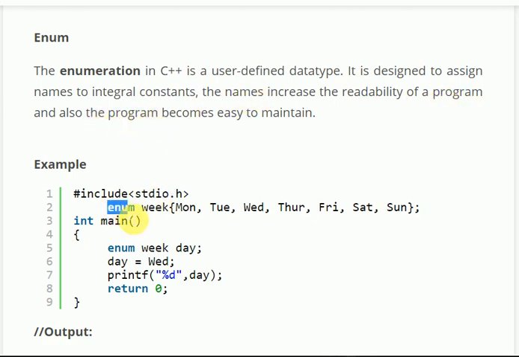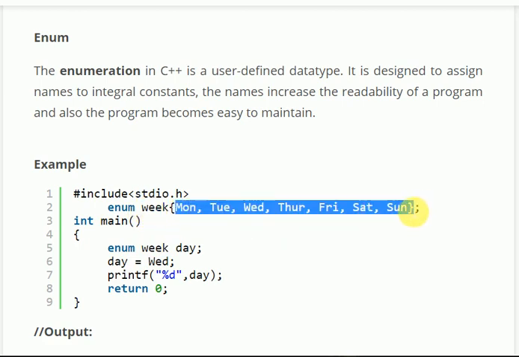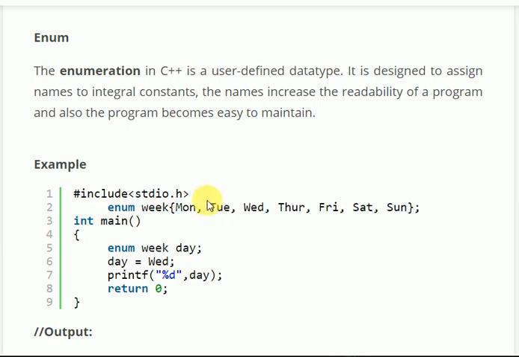Now take this as an example. Enum week. Suppose enum is a class and the class name is week. It contains this many variables, and each variable has a value. Monday equal to 0, Tuesday equal to 1, Wednesday equal to 2, similarly Sunday equal to 6. So these are 0, 1, 2, 3, always starting from 0.